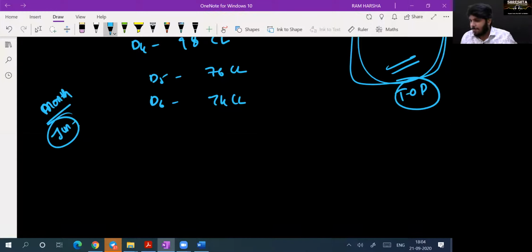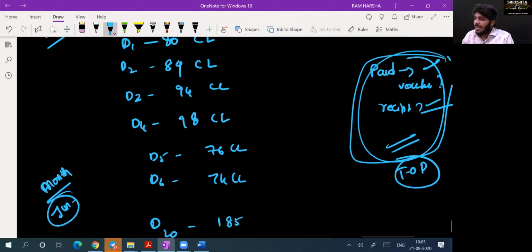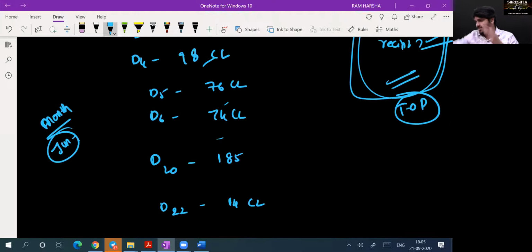In the June month I've taken, on Day 20, suddenly 185 were taken. Day 22, getting it, only 14 casual laborers were taken. And on all the remaining dates, it is 70, 80, 90, that is the number going on.